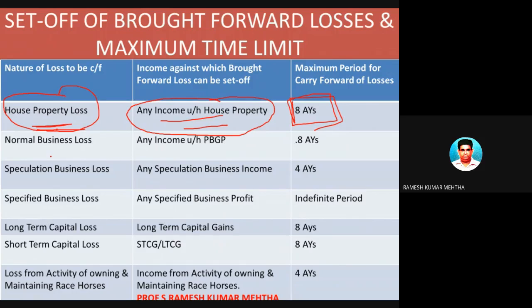Number two, when there is a normal business which is non-speculative, we call it non-speculative business.